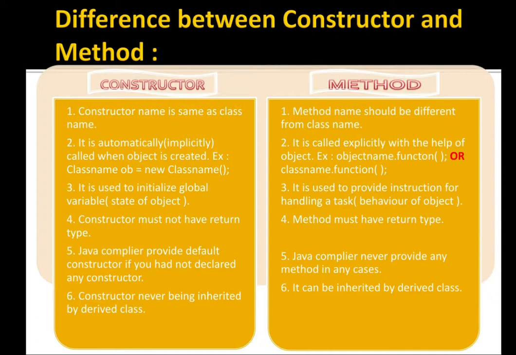See the sixth point, a constructor is never inherited by a derived class. Means you are not supposed to call a constructor from a derived class. It is automatically called by the object when the object is created. You are not supposed to call it. But when we are talking about methods, we can inherit them and we can call them from the derived class.